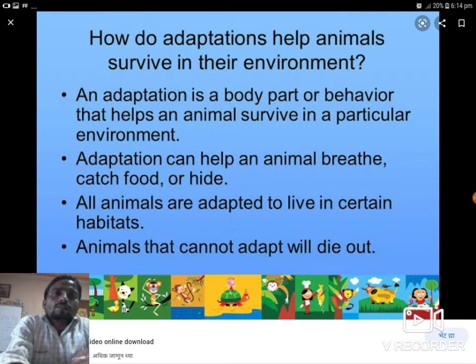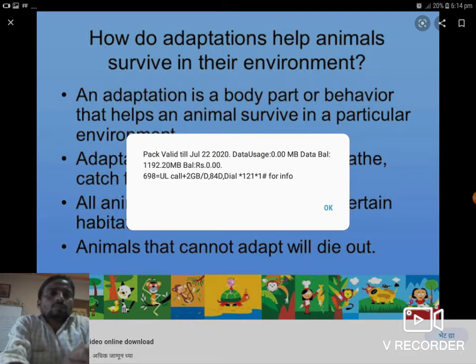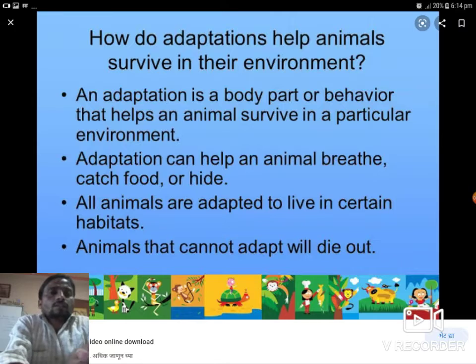Adaptation can help an animal breathe, catch food or hide. All these are important factors for adaptation in animals. All animals are adapted to live in a certain habitat. Animals that cannot adapt will die out. Means there is a need for adaptation. Each and every animal adapts to the environment.